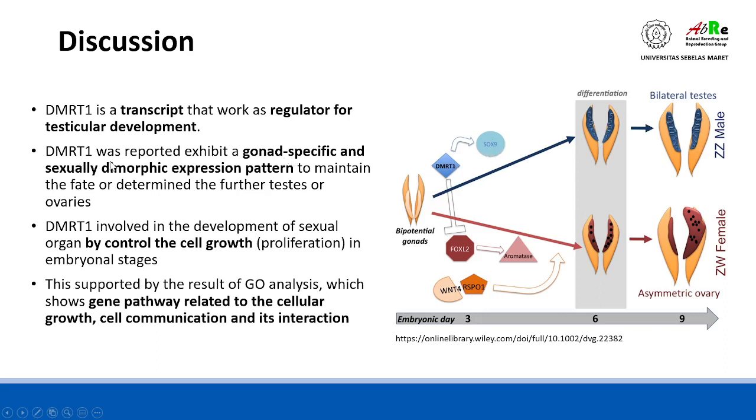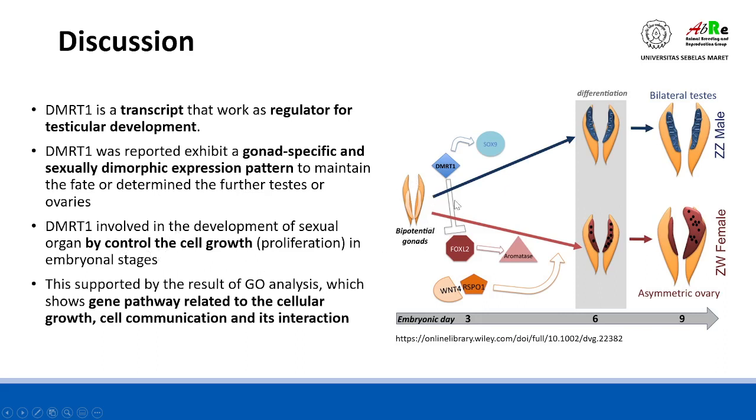This DMRT was also reported in a previous study to exhibit a gonad-specific and sexually dimorphic expression pattern to determine the further development of testes or ovary. The DMRT here is involved in the cell development of the sexual organ by controlling cell growth.